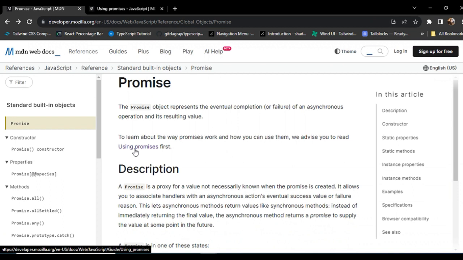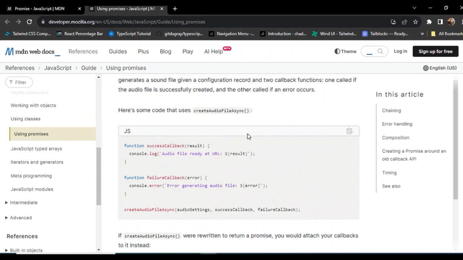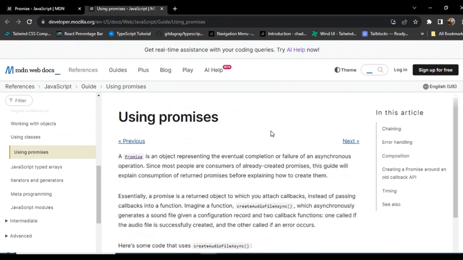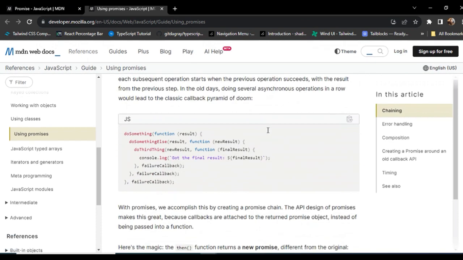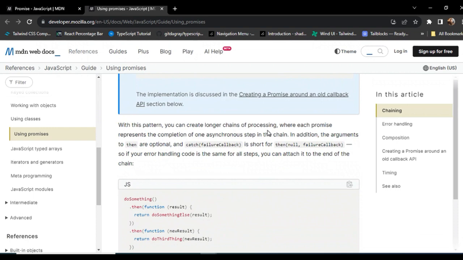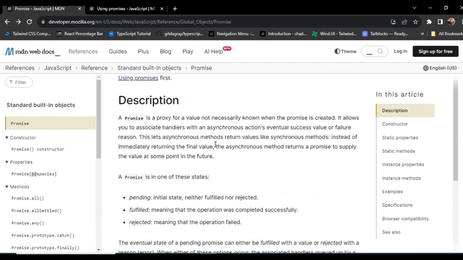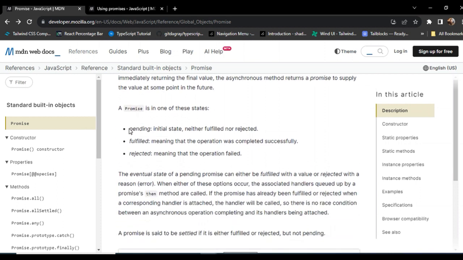Okay, and there's another thing. If you click on this link, I hope you'll go to another MDN web document. I hope you can also learn promise easily by reading the examples and this whole document. A promise has three states. A promise can be pending. If the promise is pending, it will be fulfilled or rejected.